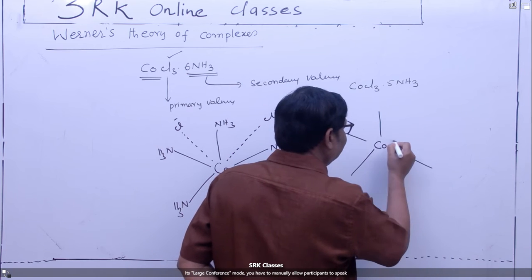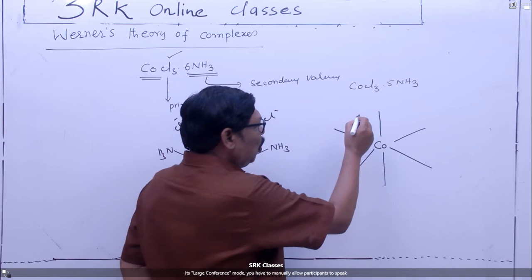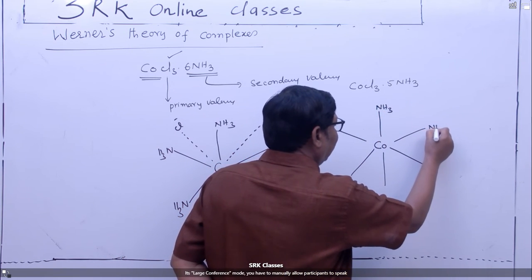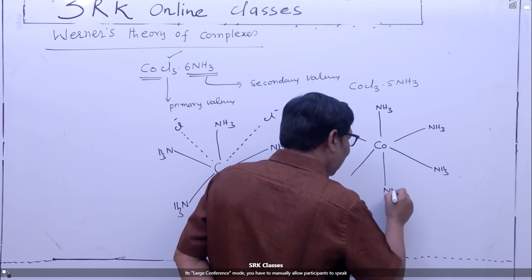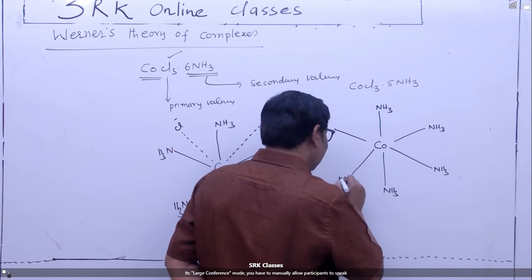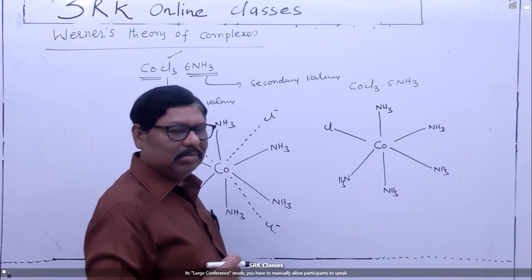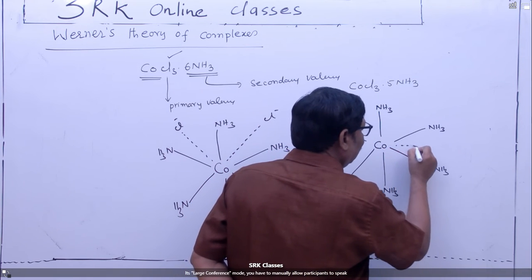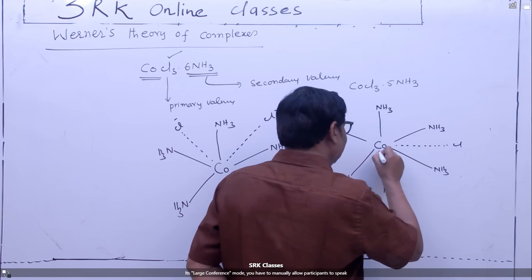Five are ammonia molecules: NH3, NH3, NH3, NH3 and NH3. But the coordination number of cobalt is 6, therefore I write Cl. How many are left out? 2. Therefore I write 2 dotted lines.